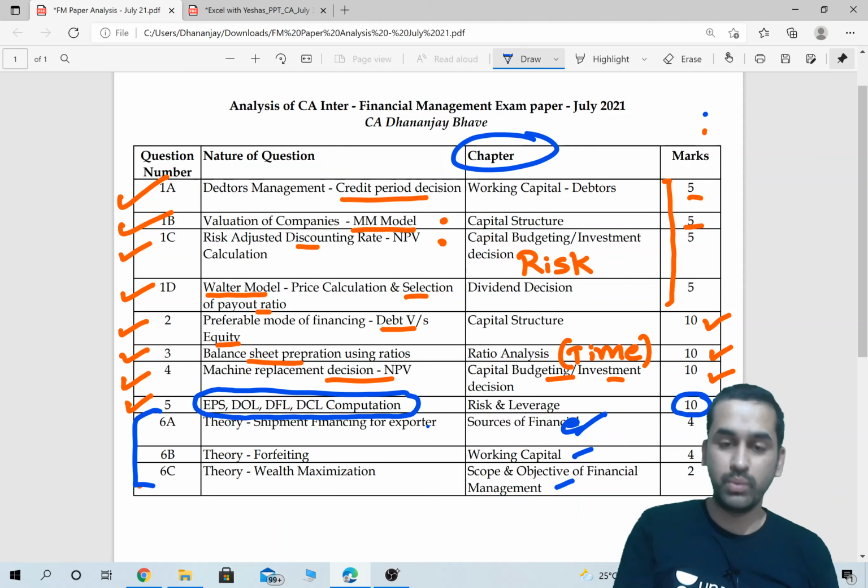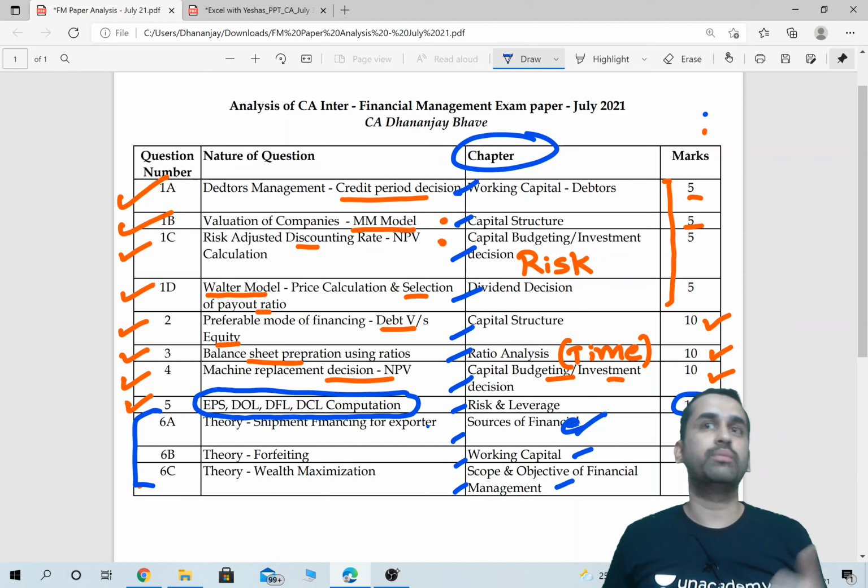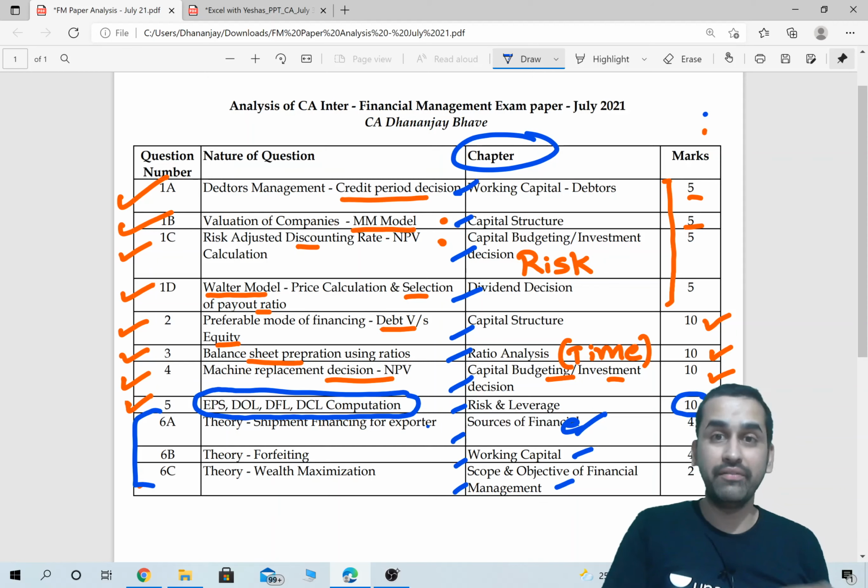Look at this: working capital, capital structure, risk analysis in capital budgeting, dividend, again capital structure, ratio, capital budgeting, risk and leverage, source of finance, working capital and scope. So except, according to me, there were no questions from treasury management, and no questions from overall working capital estimation.